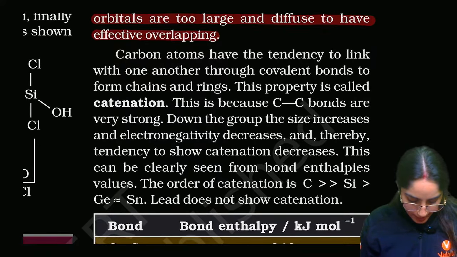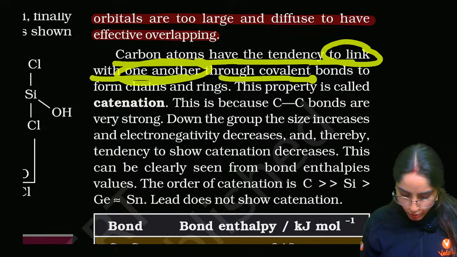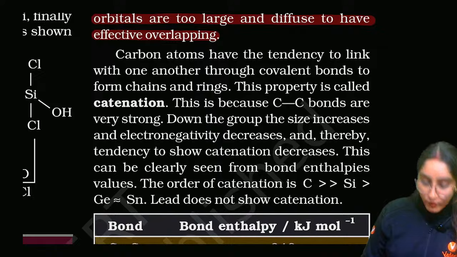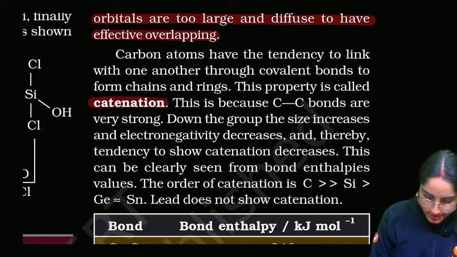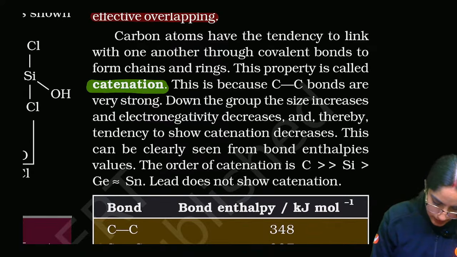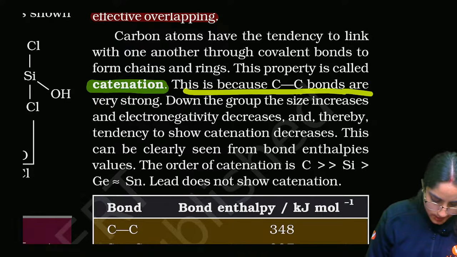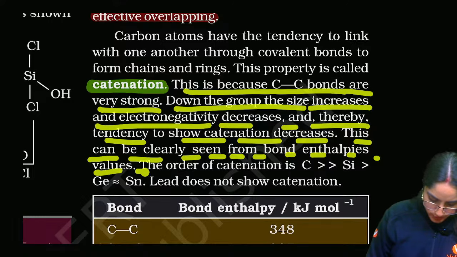Next, guys, carbon atoms have the tendency to link with one another through covalent bonds. They can form covalent bonds to form chains and rings. That property is called catenation. That is the self-linking property of carbon. This is because C-C bonds are very strong. Down the group, the size increases, the bond strength decreases, and the tendency to show catenation decreases. This can clearly be seen from the bond enthalpy values.